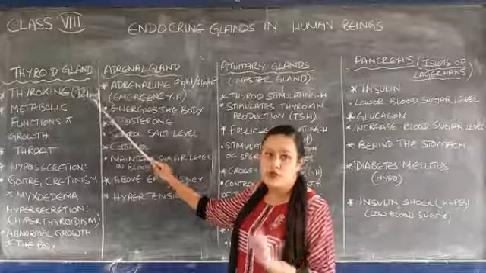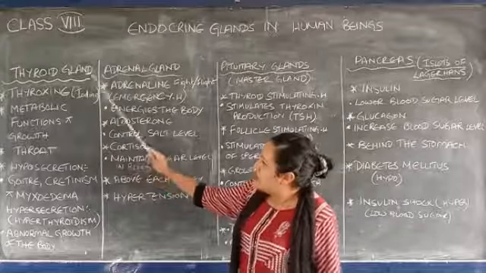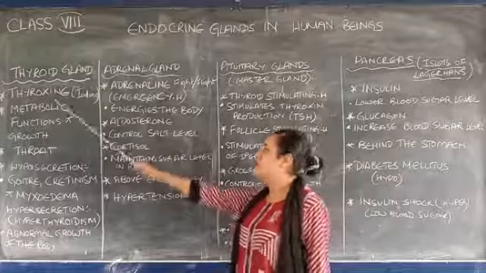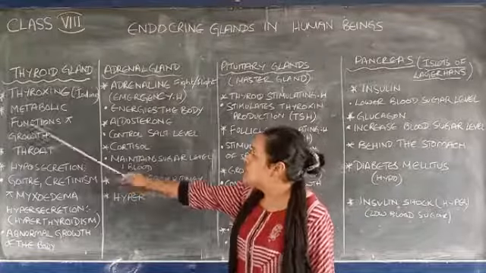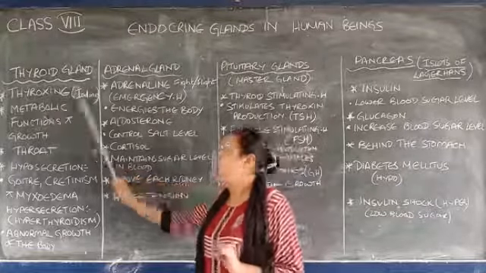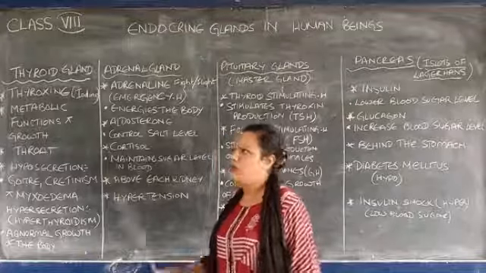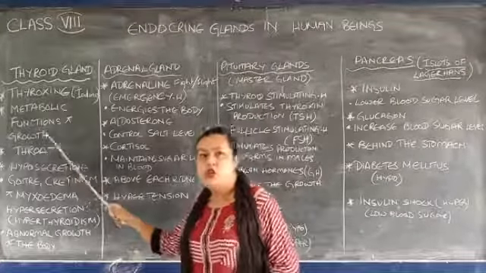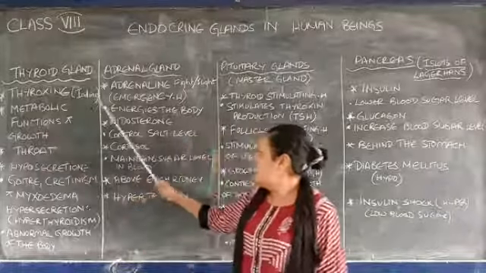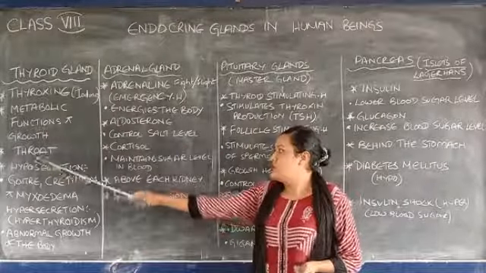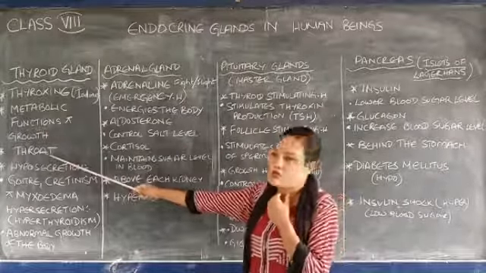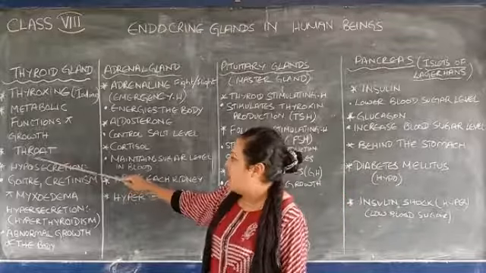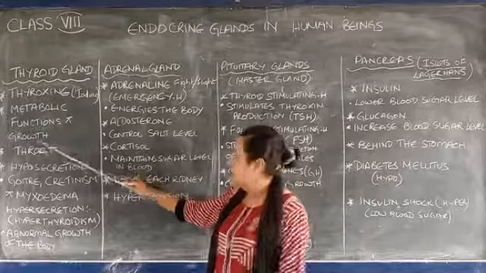The main function of this hormone is to control all the metabolic activities going on in your body, and it also controls growth. And where is it located? Its location is in your throat region.